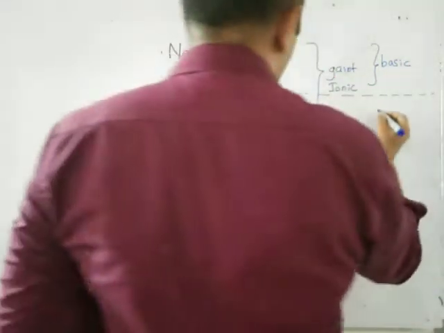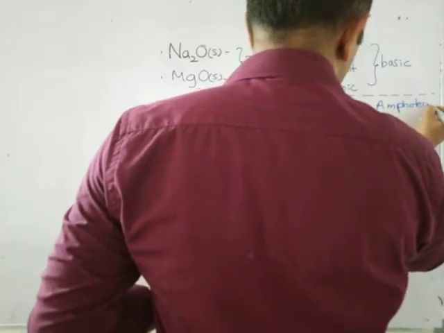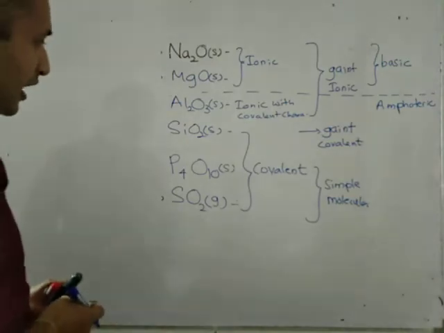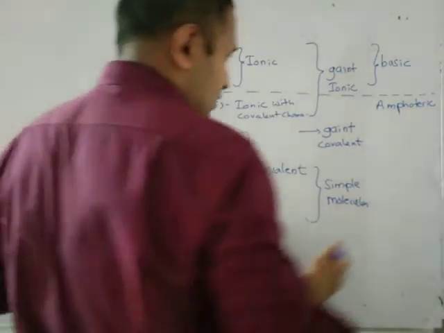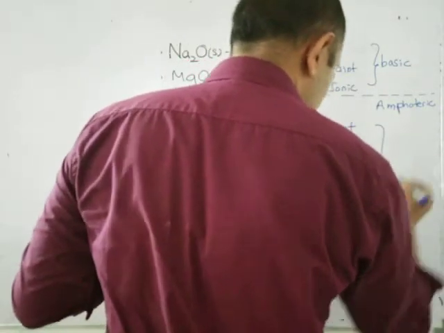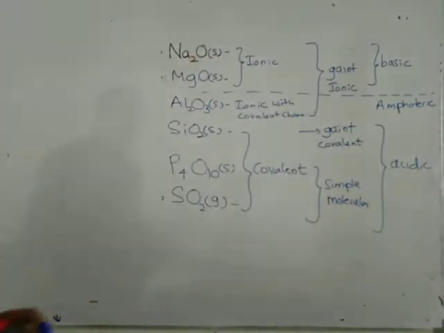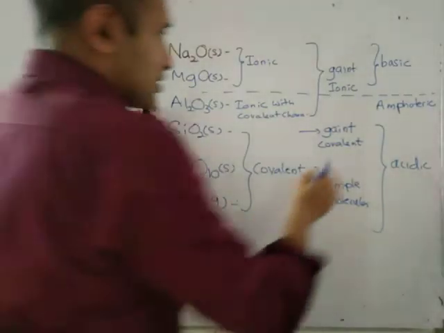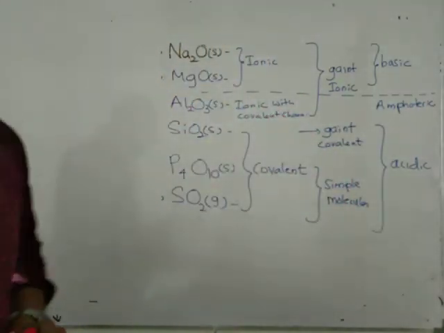Aluminium oxide is amphoteric, which means it can react with either acids or bases. Silicon dioxide is weakly acidic, and the last three oxides are acidic. Now you can easily understand: aluminium oxide is amphoteric, the first two are basic, and the last three are acidic.